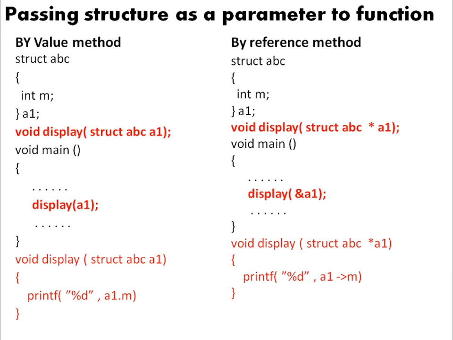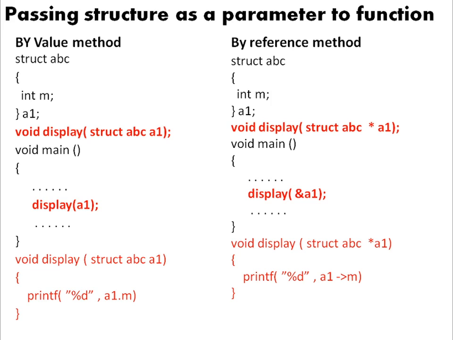It all depends upon what method you wish to use in your exams. If it is specified, then you are supposed to use the specified method. If not, the value method is much simpler. So the only difference between the value method and the reference method is that in one we pass values, whereas in the other we pass addresses. In the value method we create only variables, and here we're going to have pointers at this place.